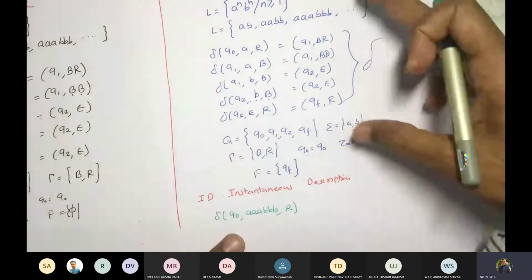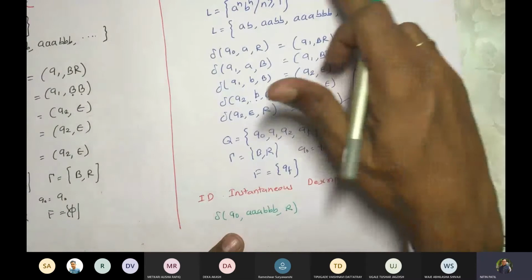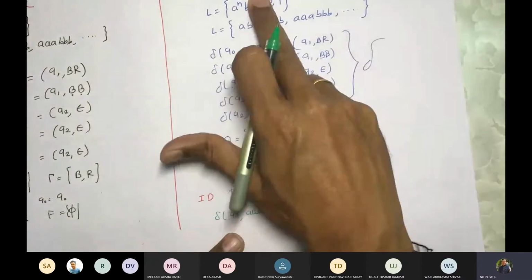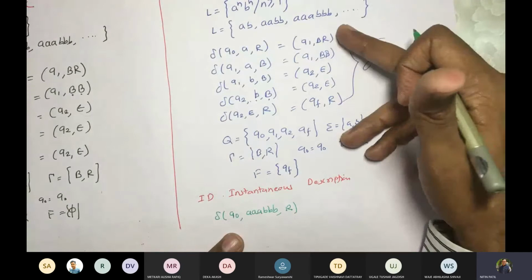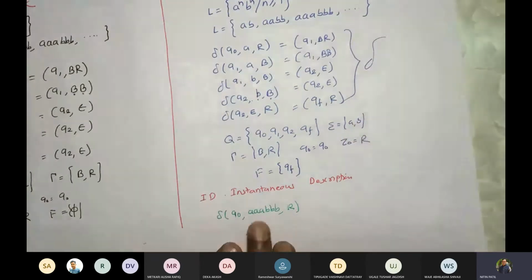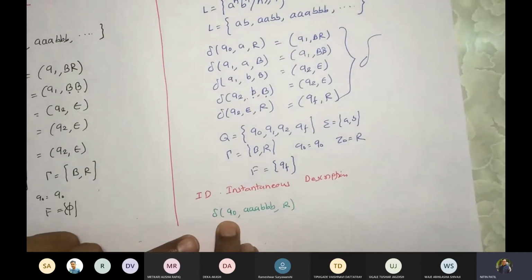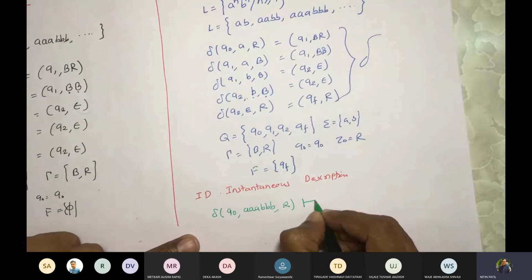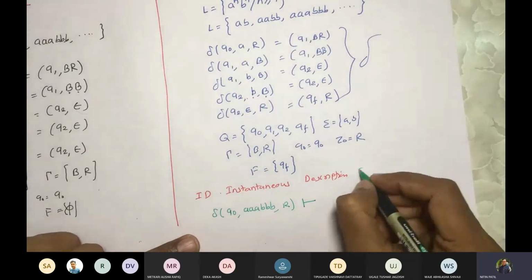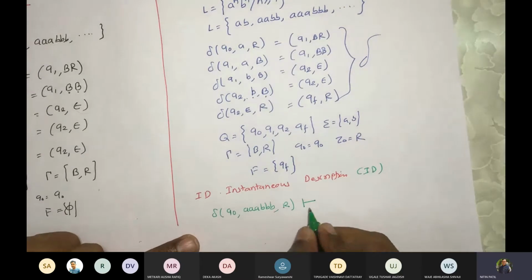Now if you are asked to design a PDA for L equal to A raised to N, B raised to N accepted by final state, verify whether A raised to 3 and B raised to 3 is accepted by your PDA or not. So you will work with this. Delta Q0 AAABBB R. Now you will note that ID is denoted by this notation.